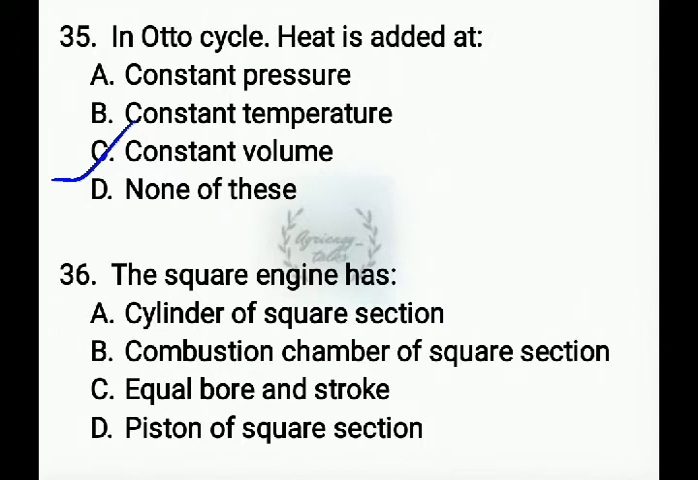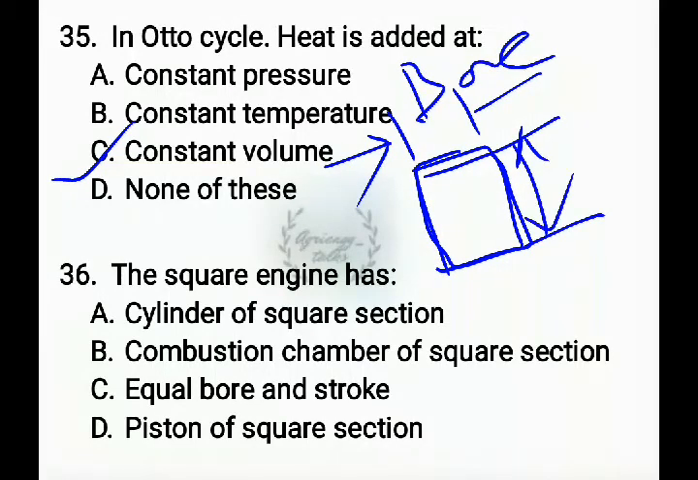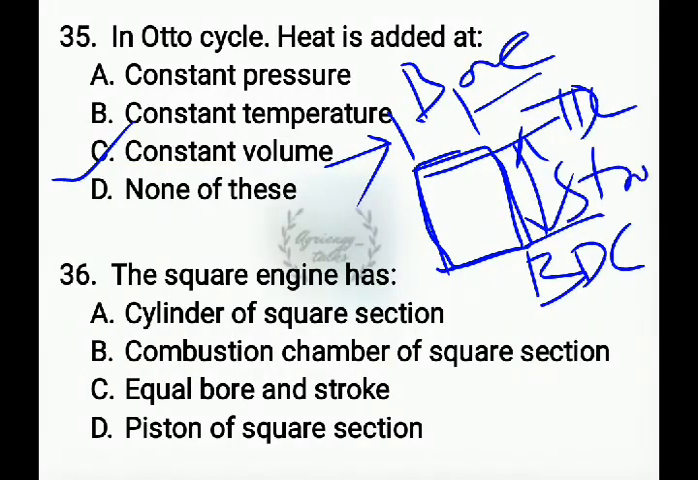The square engine has. Square engine means the engine which has diameter and length of same size. Here the diameter of the engine is known as bore and the length which the piston moves, that is from top dead center to bottom dead center, is known as stroke. For a square engine, it has equal bore and stroke.